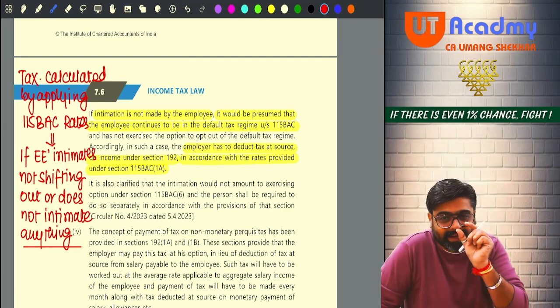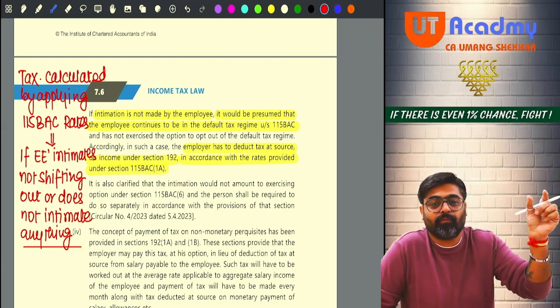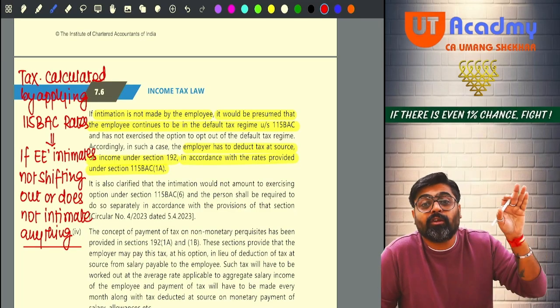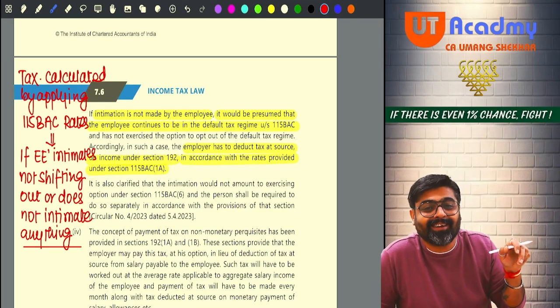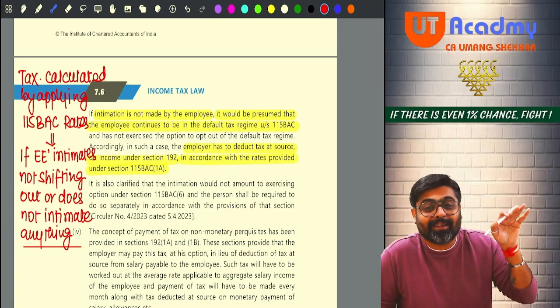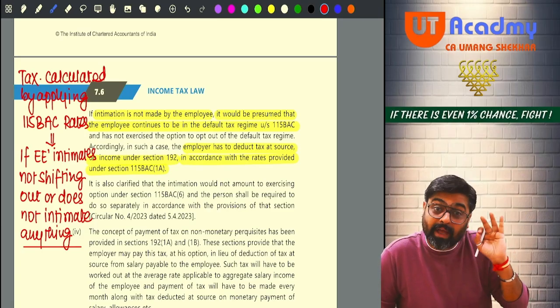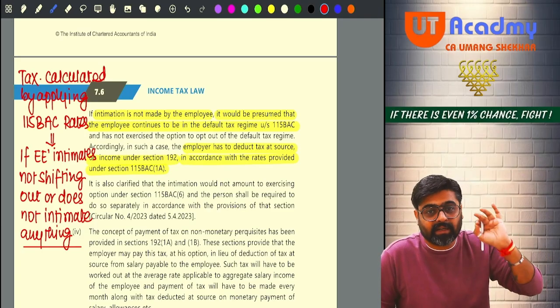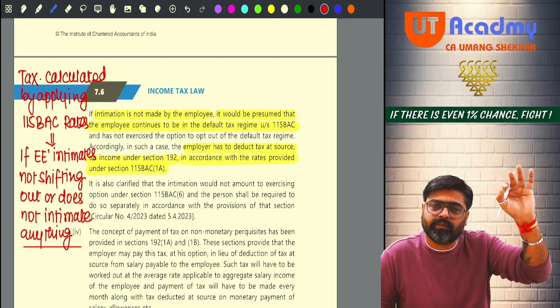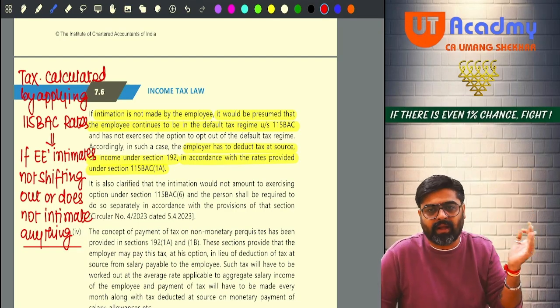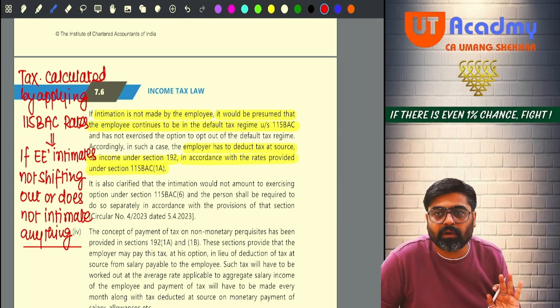Don't you think that the entire salary which I am going to give him for the year, out of that salary he is going to get 50,000 standard deduction, 75,000 standard deduction. So I will consider that 50,000 or 75,000 standard deduction, depending on what type of rate I am applying. Yes or no?